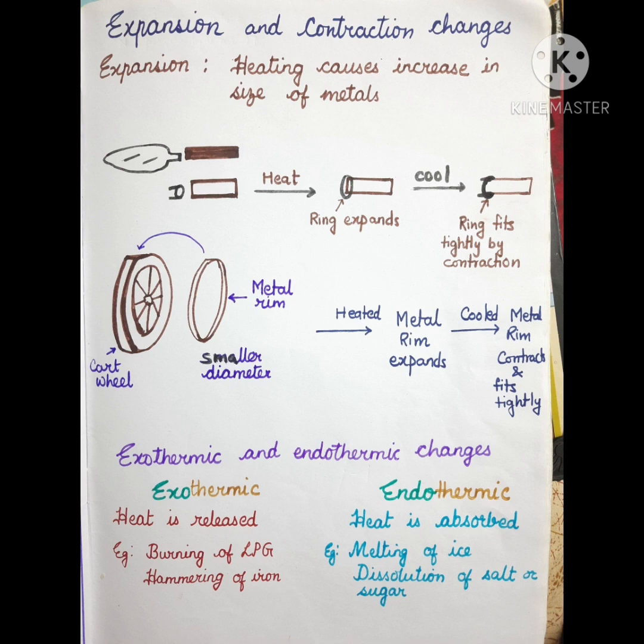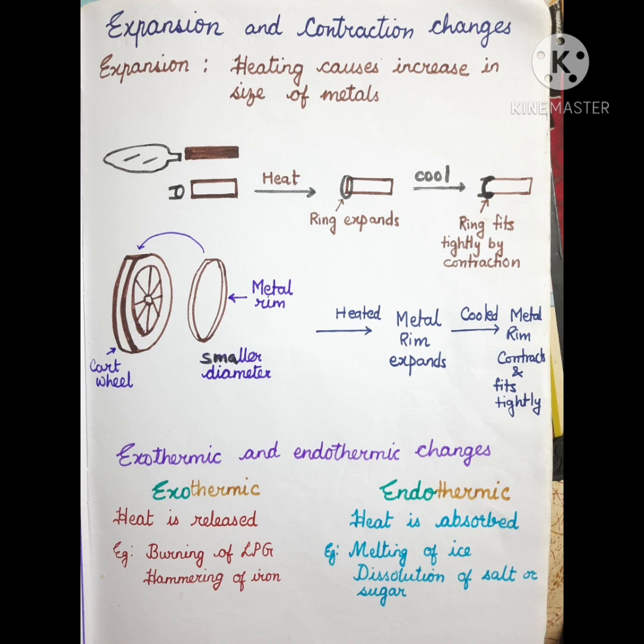Similarly, when we rub our hands together, heat is produced, right? All these are examples of exothermic reactions. Also, when we eat food, heat is produced inside our body, right? This is also an exothermic reaction. Our body is hotter than the environment. This shows that it is an exothermic reaction.